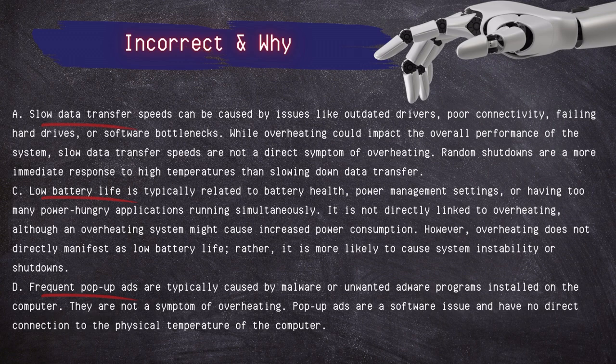Low battery life is typically related to battery health, power management settings, or having too many power-hungry applications running simultaneously. It's not directly linked to overheating, although an overheating system might cause increased power consumption. However, overheating does not directly manifest as low battery life. Rather, it's more likely to cause system instability or shutdowns.